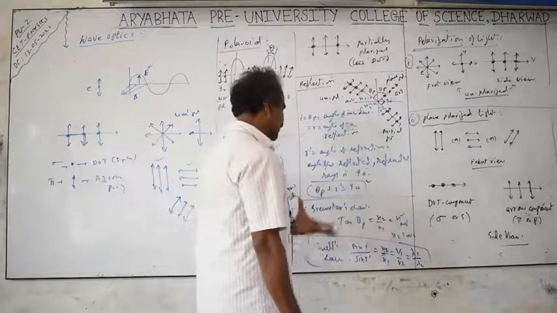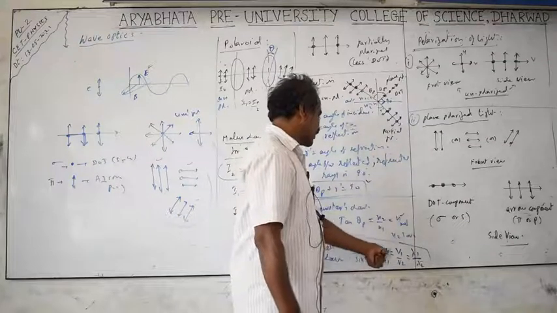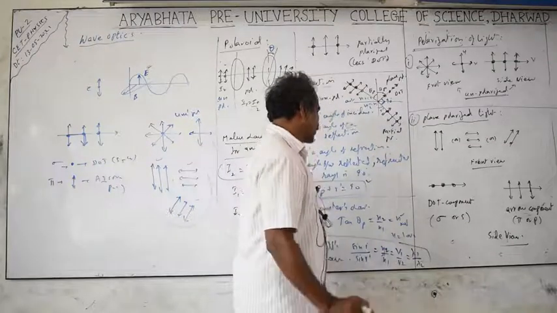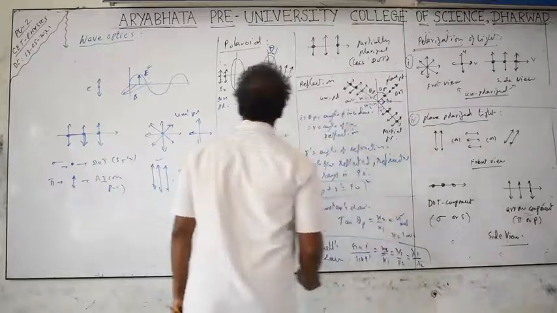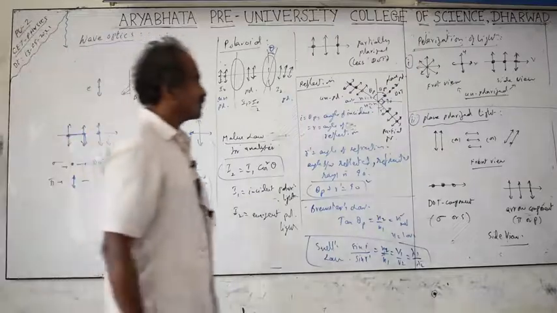Snell's law relates the angle of refraction: sin i by sin r equals n2 by n1 equals v1 by v2 equals lambda 1 by lambda 2. F is constant.